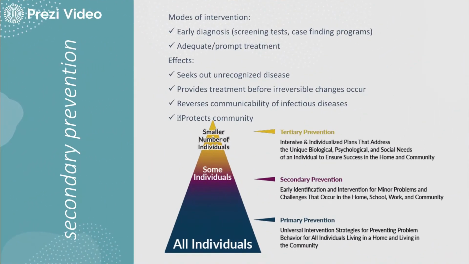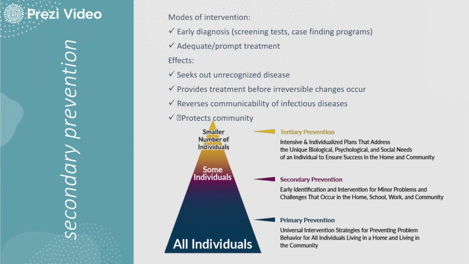So, talking about the secondary prevention, now what are the modes of approaches? What should be the interventions? The first intervention is the early diagnosis. So, the patient has to be conducted with a number of screening tests and case finding programs. Adequate and prompt treatment, immediate prompt treatment is required so that the disease progression does not take place. Now, what are the effects out of it? It seeks out unrecognized disease. You are aware that disease is there, but to what extent the disease is there, you don't know. It also provides treatment before irreversible changes occur.